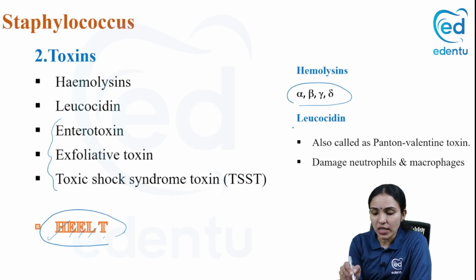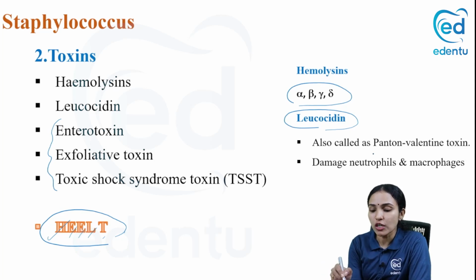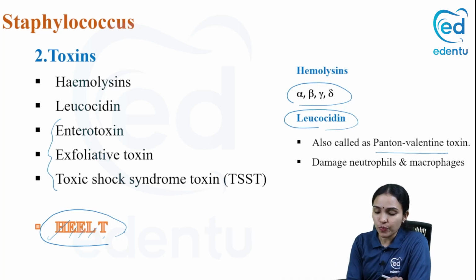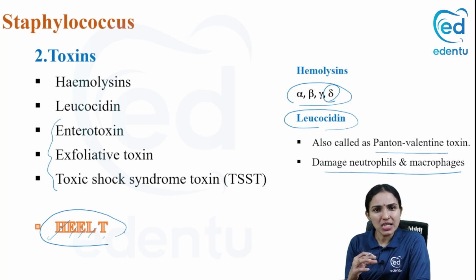And other than hemolysin, they have a leukocidin as such, which is cytotoxic to the WBCs, the leukocytes. It is also called Panton-Valentine toxin. It has some synergistic action along with gamma hemolysin. And they can damage neutrophils, they can damage macrophages, so they are very cytotoxic. So all these hemolysins and leukocidins help in causing cell damage. That can lead to inflammatory reaction, tissue damage, necrosis, and all the kinds of pyogenic infections which it forms. So those help in establishing infection and causing tissue damage in staphylococci.